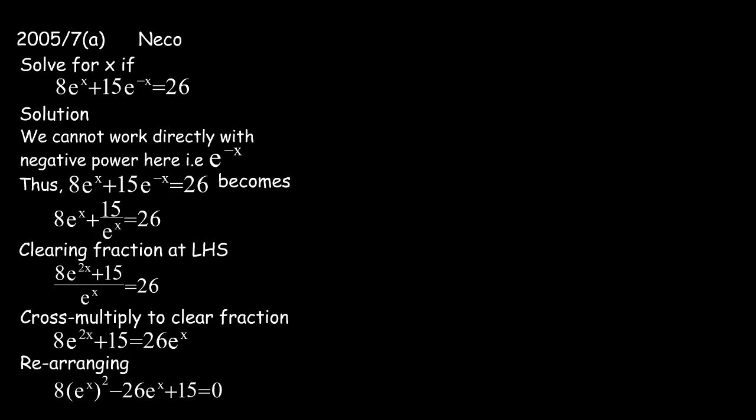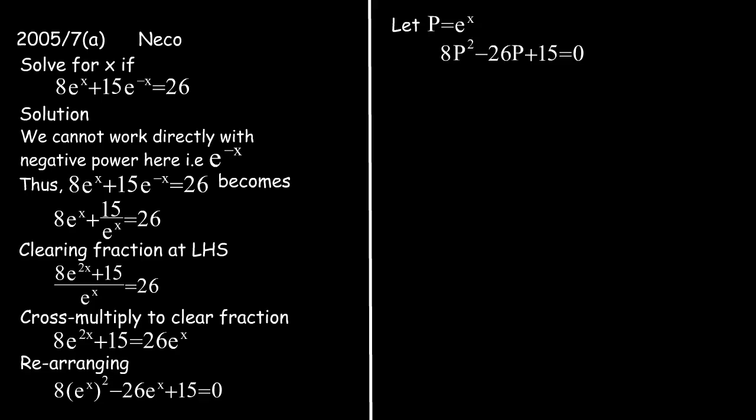Rearranging, our equation becomes 8(e raised to the power of s) all squared minus 26e raised to the power of s plus 15 equals 0. Now let p equal e raised to the power of s. Our equation becomes 8p squared minus 26p plus 15 equals 0.